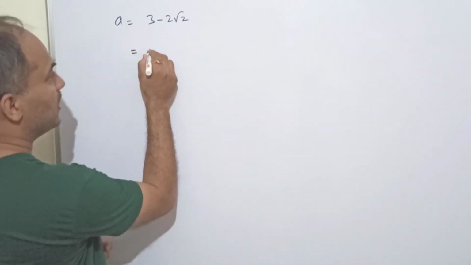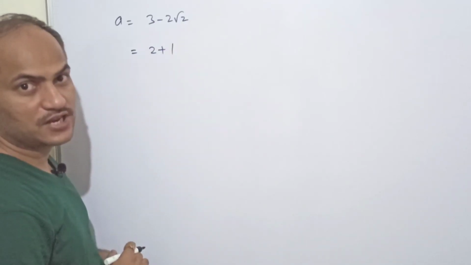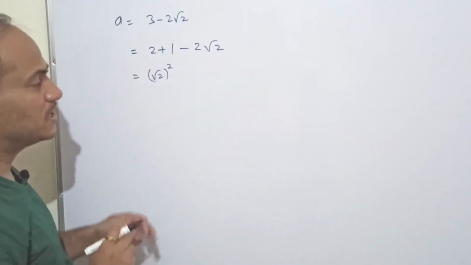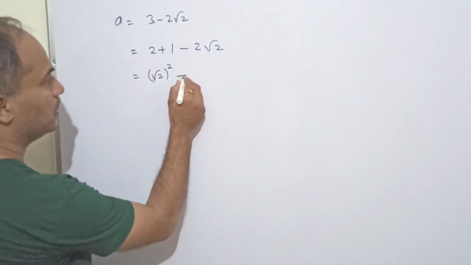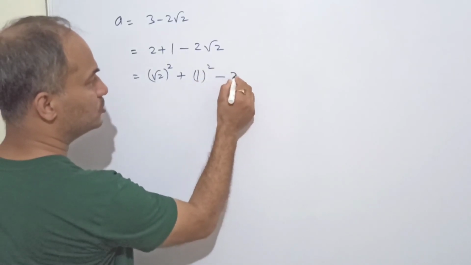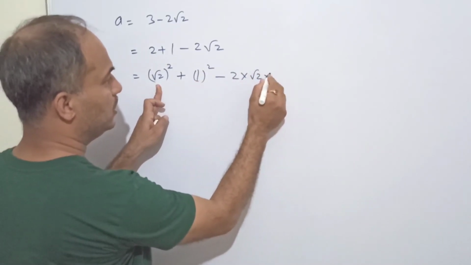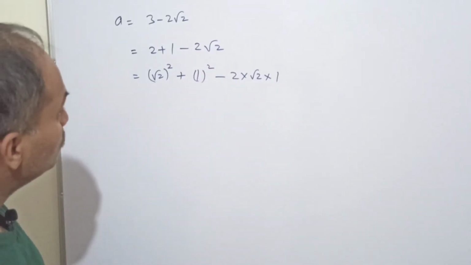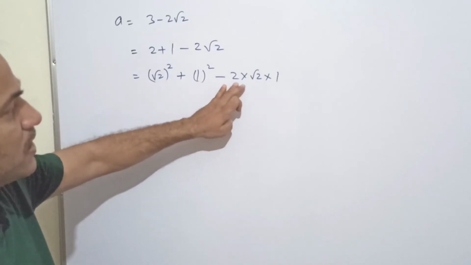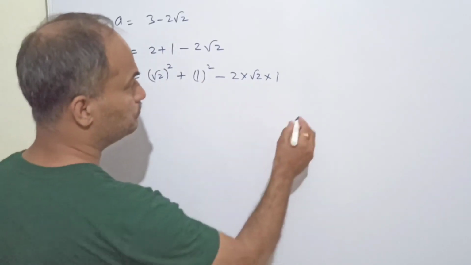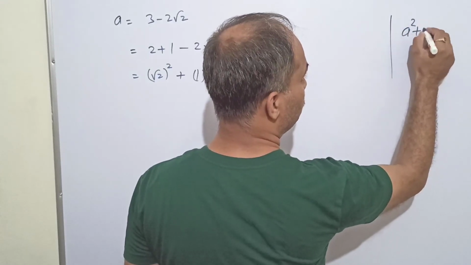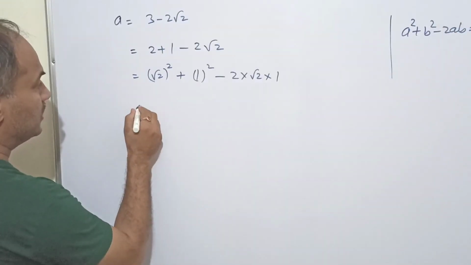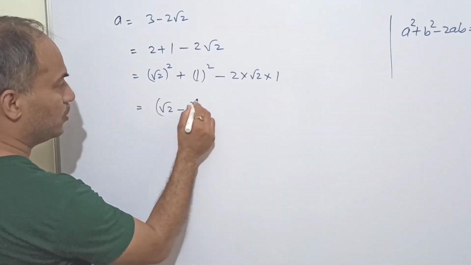So this 3 can be written as 2 plus 1. Easily we can write. And 2 root 2. Now look at this term. This 2 can be written as root 2 whole square. This one is already 1 square, minus 2 into first term into second term. Okay, this is the same thing. Fine. So here we come to know that this is a square plus b square minus 2ab. And what is the formula? A square plus b square minus 2ab is actually a minus b whole square. Now let us apply it. Root 2 minus 1 whole square.